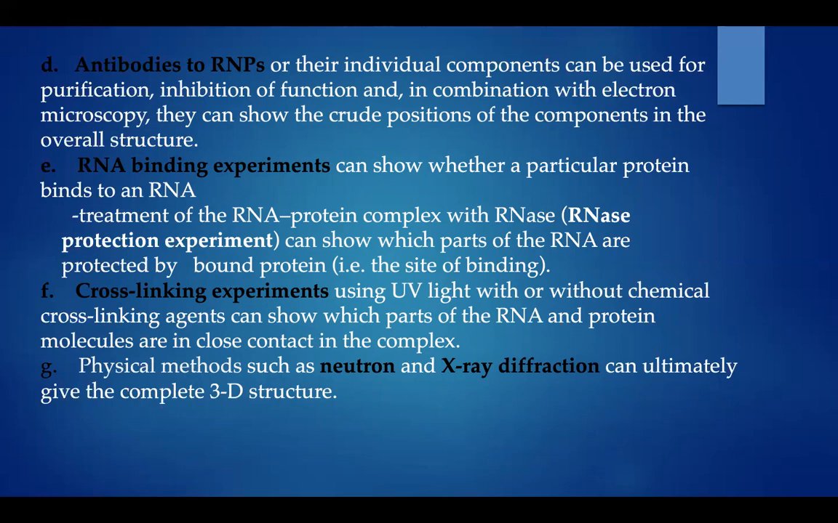The next one is the cross-linking experiment. Using UV light, with or without chemical cross-linking agents, can show which parts of the RNA and protein molecules are in close contact in the complex. And the last one is physical methods. In physical methods, we have two types, that is neutron and X-ray diffraction methods. Both of these physical methods will give the complete 3D structure of these RMPs.